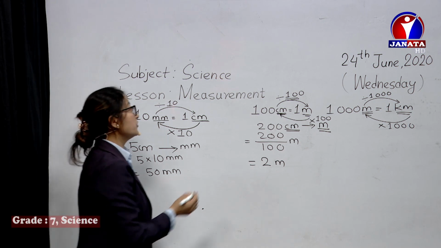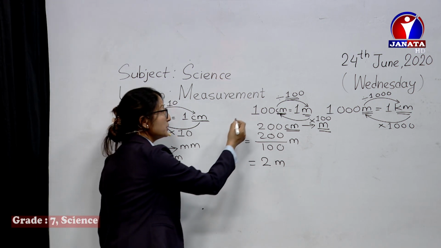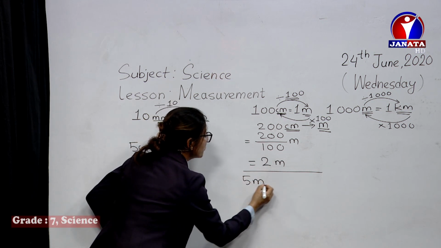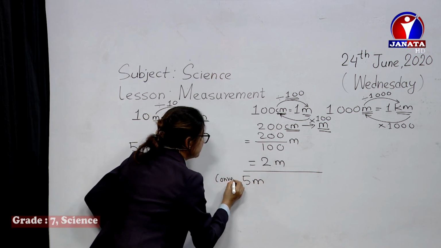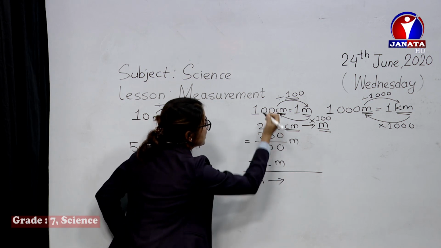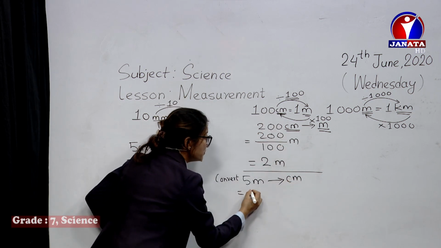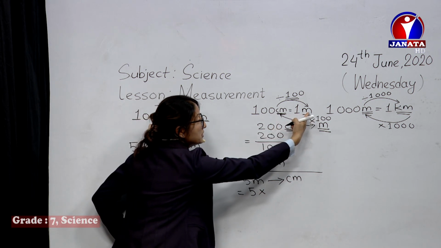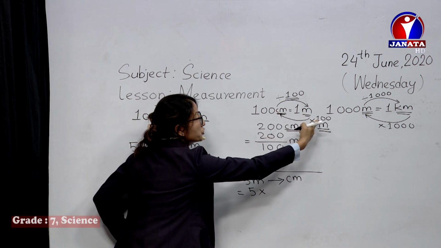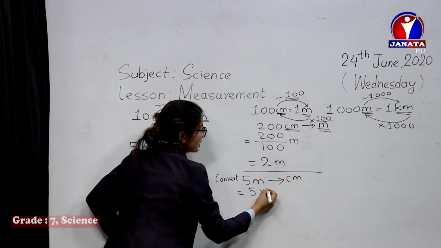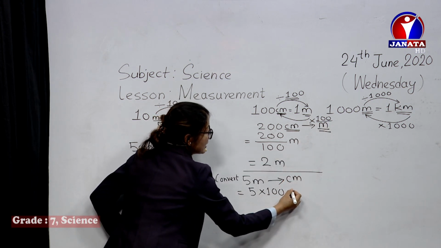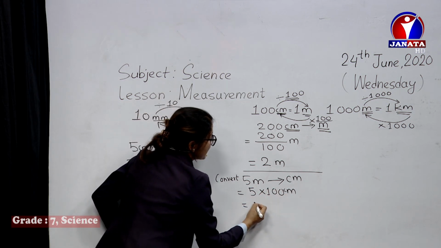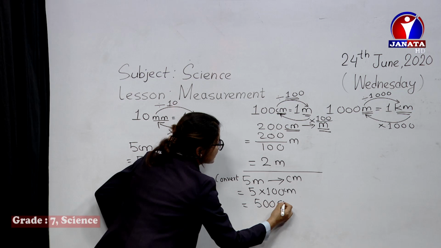Similarly, if you are asked to convert 5 meters into centimeters, what do you have to do? Multiply 5 by 100. You are converting meters into centimeters, so you multiply by 100, and it's converted into centimeters.